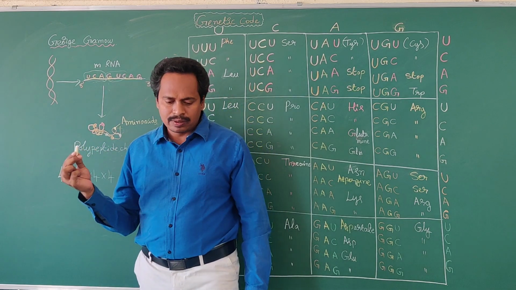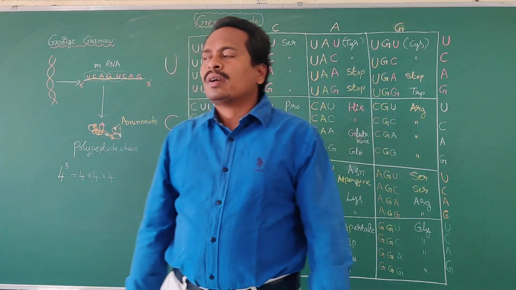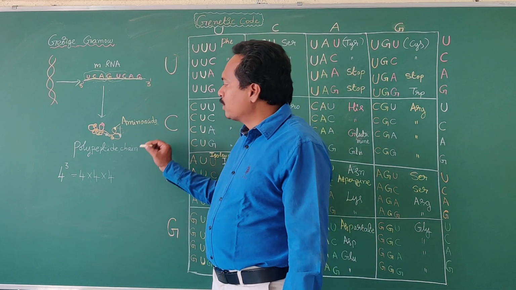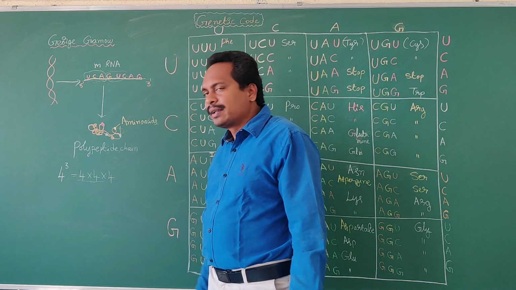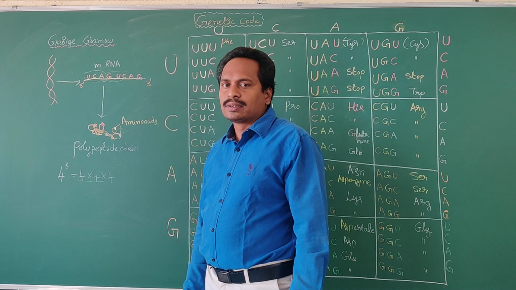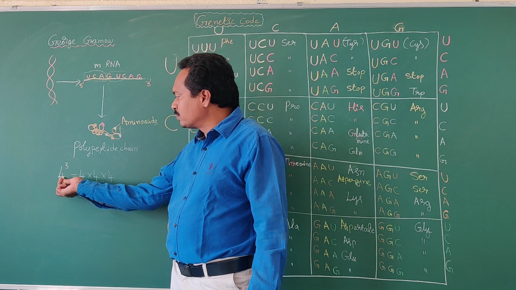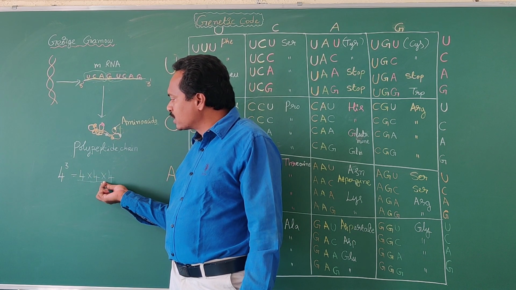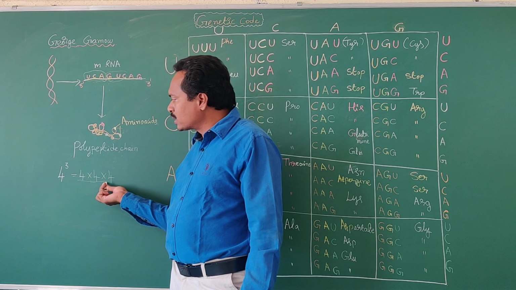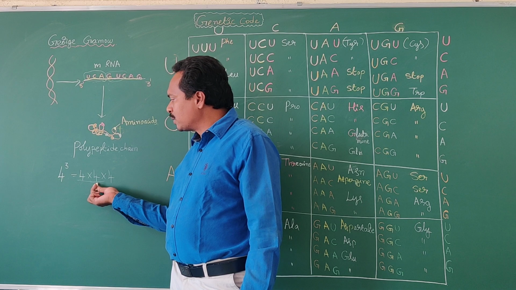So how many types of amino acids are involved in protein synthesis? 20 types of amino acids. How many codons are present in the genetic code? 64 codons. The four nitrogen bases are involved in forming codons. So the 64 codons are present in the genetic code.